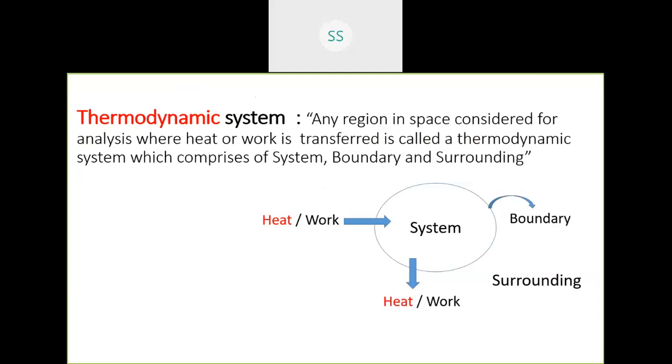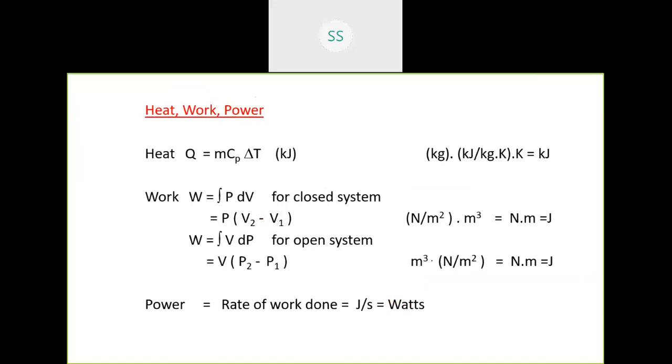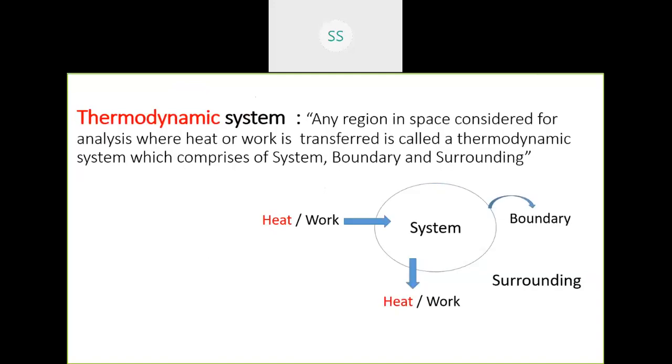So the heat and work will be like we can supply work to the system or we can get work from the system. Similarly, we can supply heat to the system or heat can be rejected from the system. Further to thermodynamic system, we can classify it into closed system, open system, isolated system.